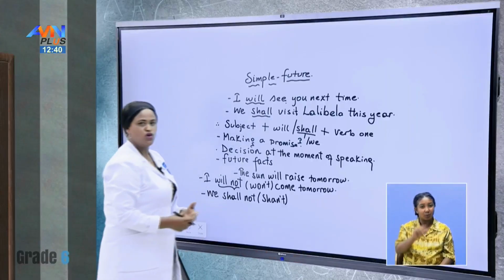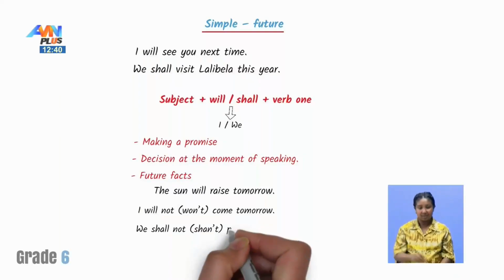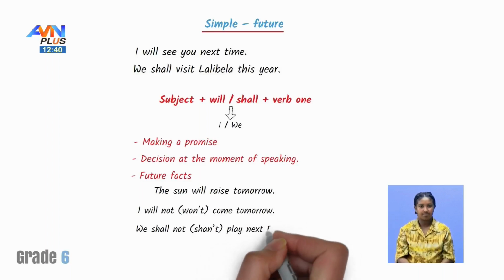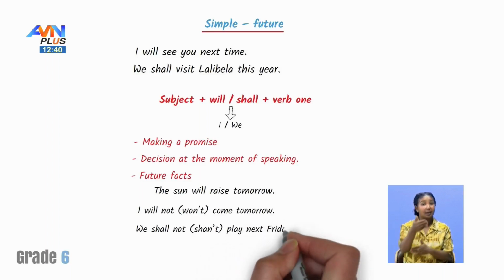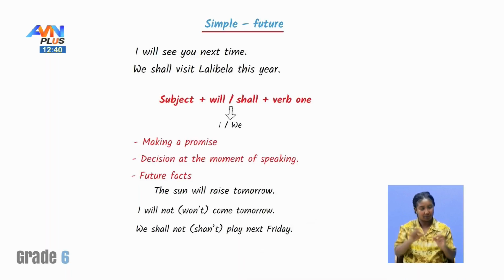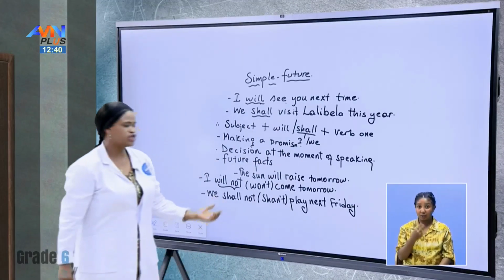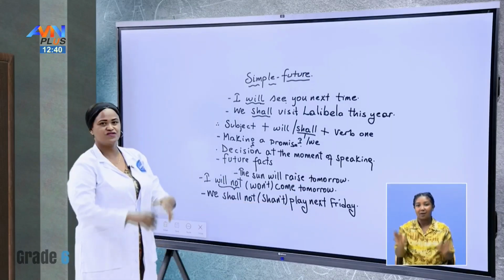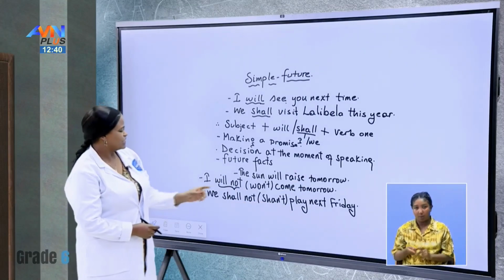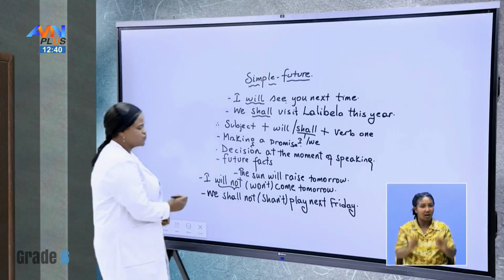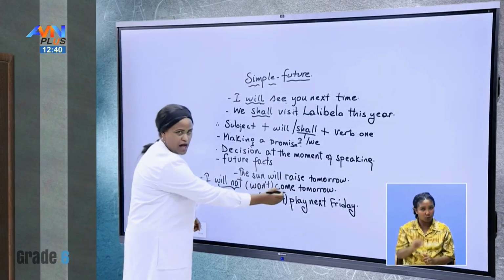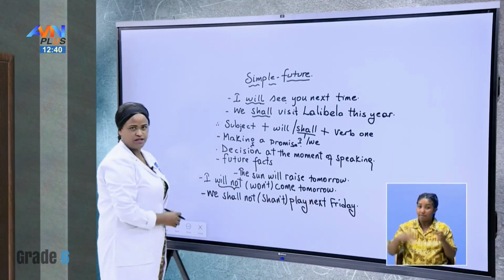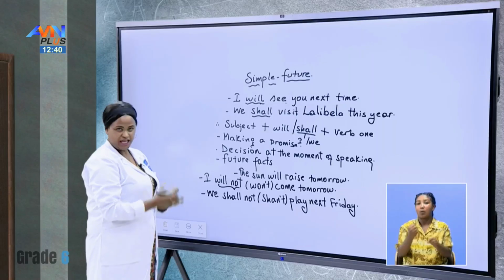We shall not or we shan't play next Friday. Look, we shall not or we shan't play next Friday. Yes, that means there is a change in program. Yeah, but let us see the structure. On the first one, will not or won't come, and we shall not or shan't play next Friday. This is how we make negative.